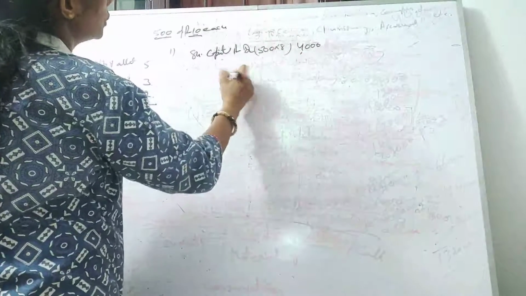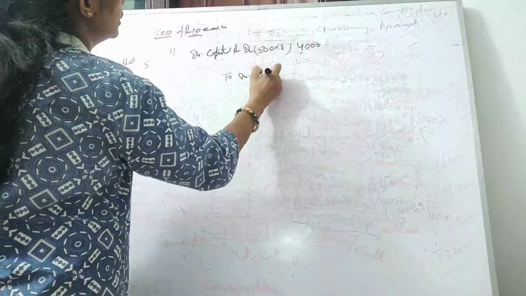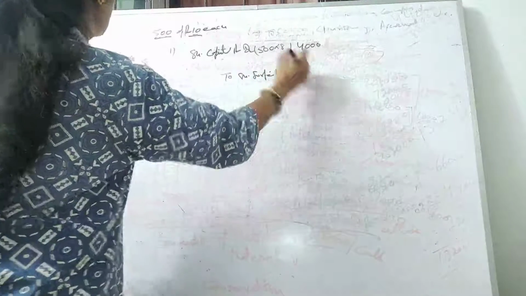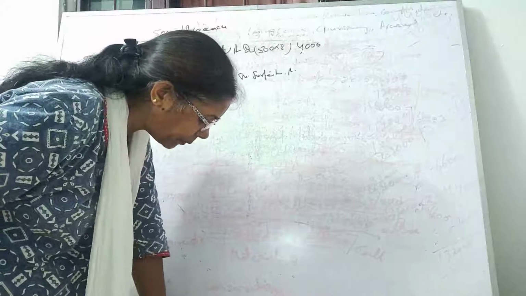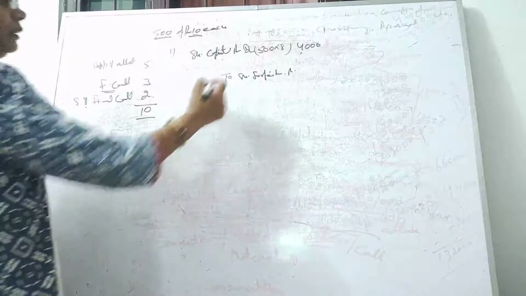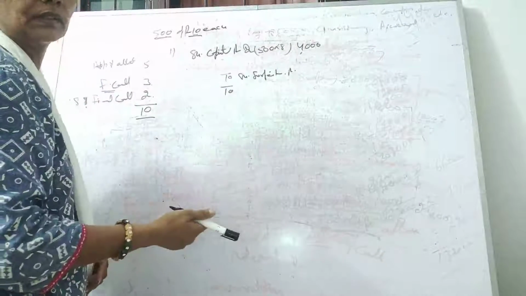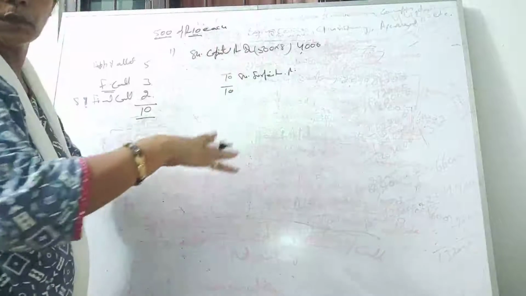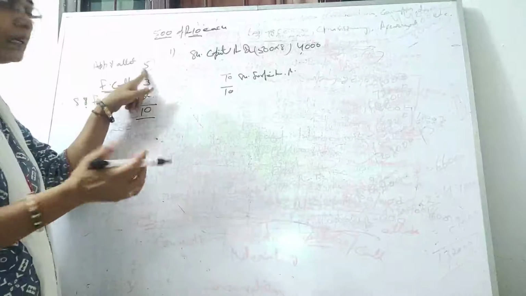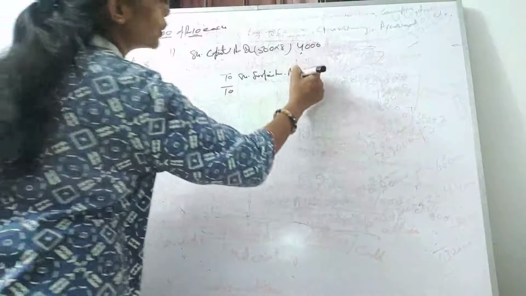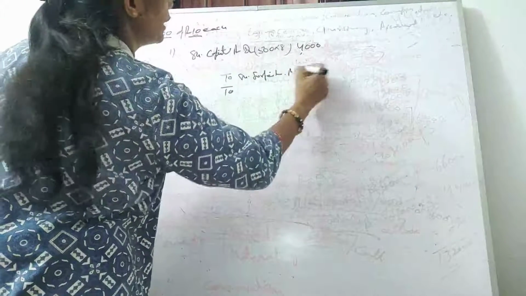Alright. And share forfeiture account. This is not on premium, nothing is given regarding the premium. So we have only two conditions, the amount which is paid and the amount which is not paid. He has paid these 5 rupees on application and allotment, and the amount which is paid comes in the forfeiture. 500 shares into 5 rupees.